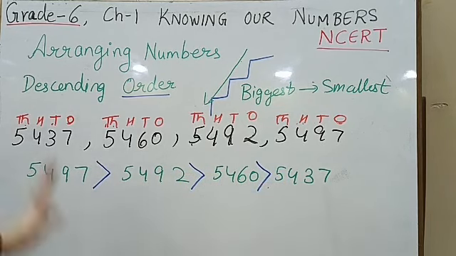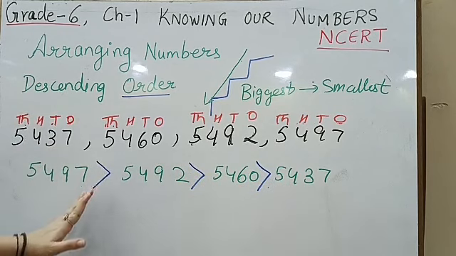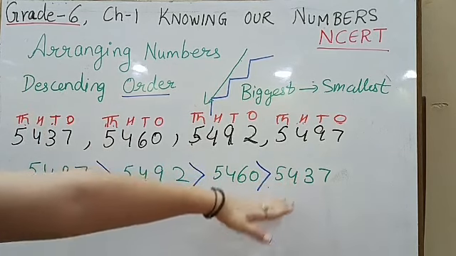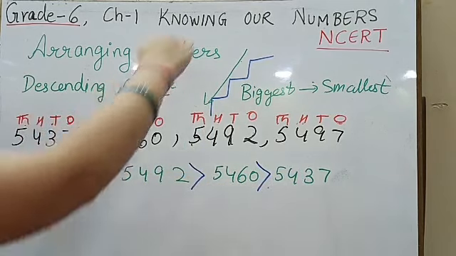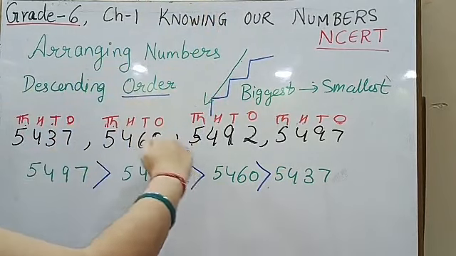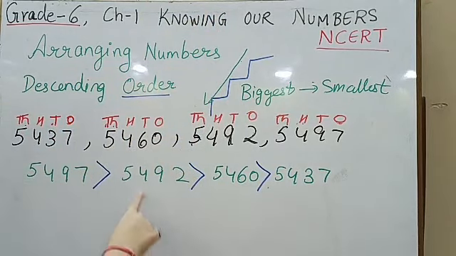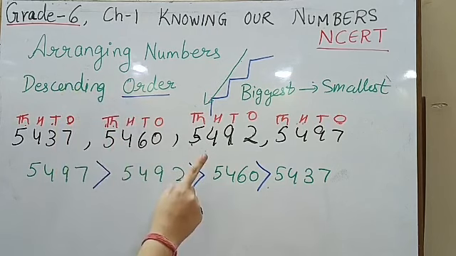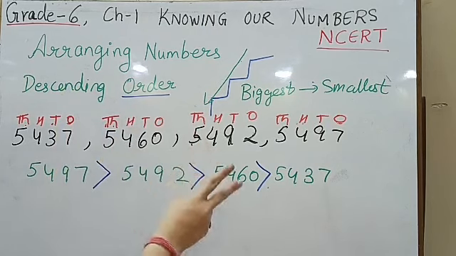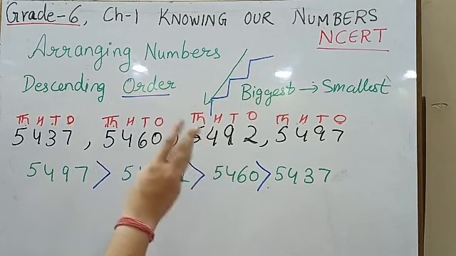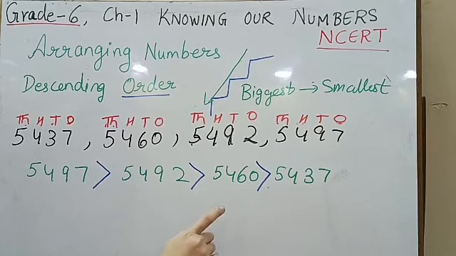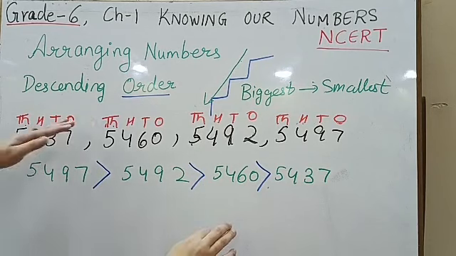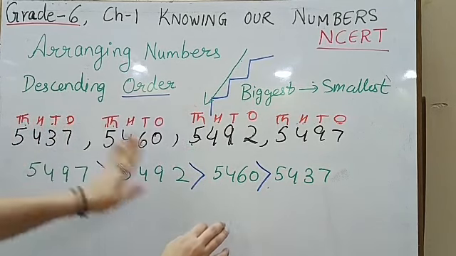So remember, arranging the numbers from the biggest to the smallest is known as descending order. Descending means decrease. You are coming from the top to the bottom. That is known as descending order. Remember, whenever you are comparing or writing the numbers in any kind of order, whether descending or ascending, make sure you put the place values. Place values are a must. That will make your task much easier, because by looking only, you can tell how many digits are there.